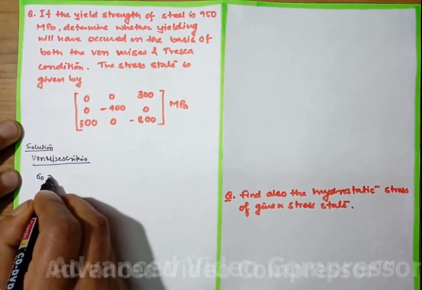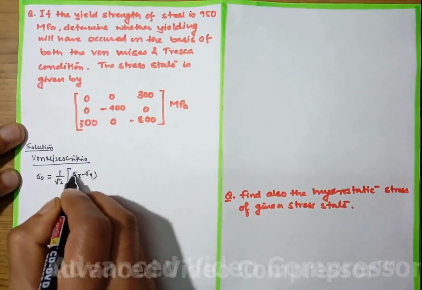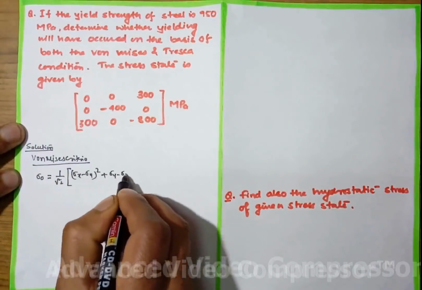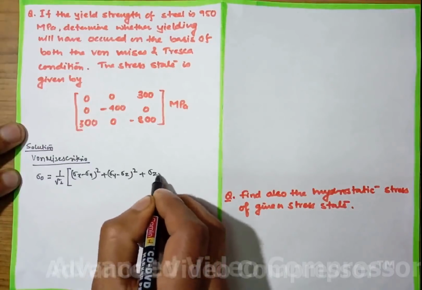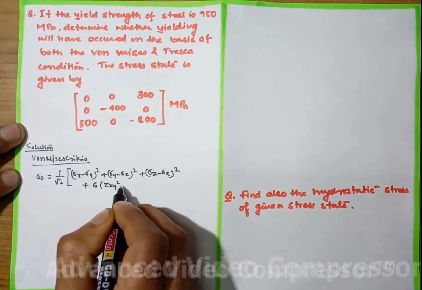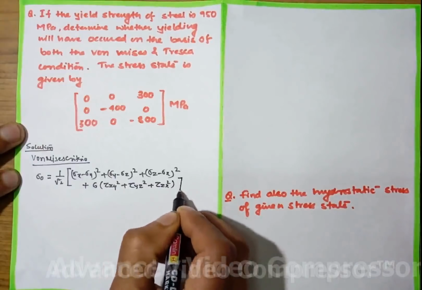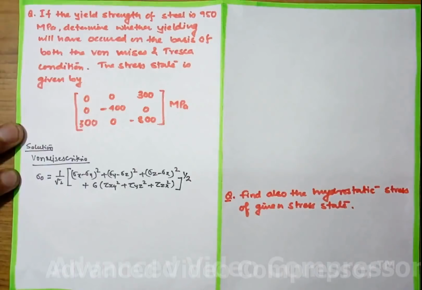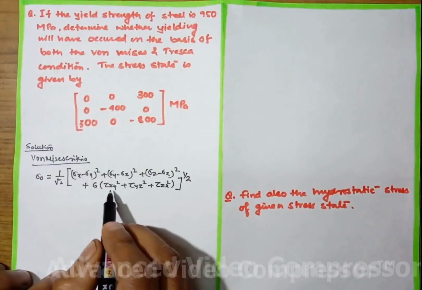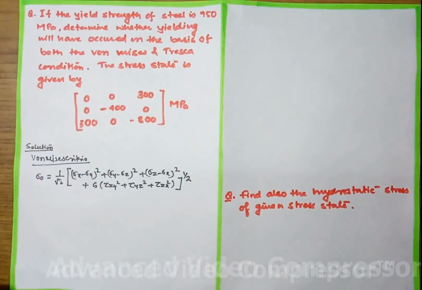we will use the formula sigma naught equals 1 by root 2 times [(sigma x minus sigma y) whole square plus (sigma y minus sigma z) whole square plus (sigma z minus sigma x) whole square plus 6 times (tau xy square plus tau yz square plus tau zx square)] to the whole power 1 by 2. So this formula will be used in this condition because we have been given tau xy, tau yz and tau zx. There is one more formula which is related with principal stress,